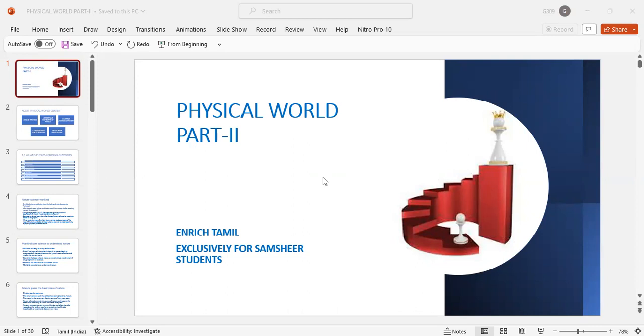Now let us get into the content. Dear friends, these are the 5 important areas the physical world encircles. What is physics? What is the scope and excitement of physics? How is physics related to technology, and how is it useful to society? How is physics compiled?